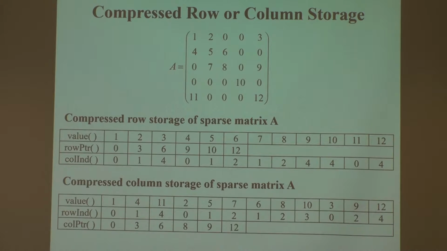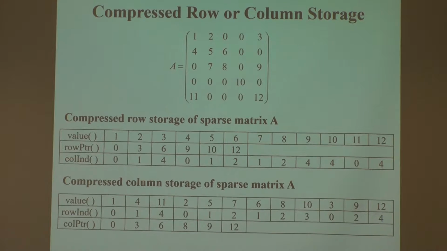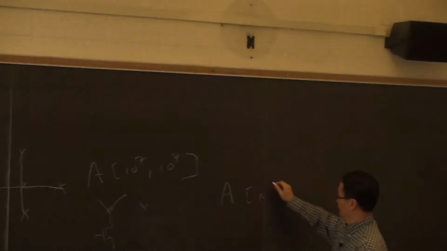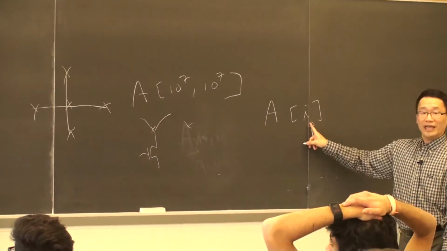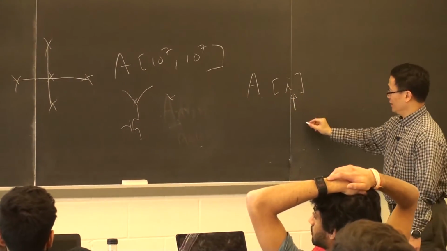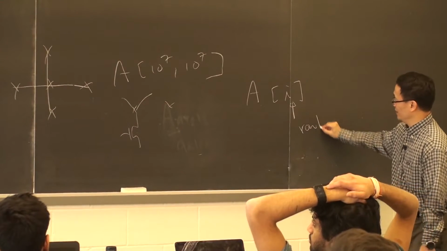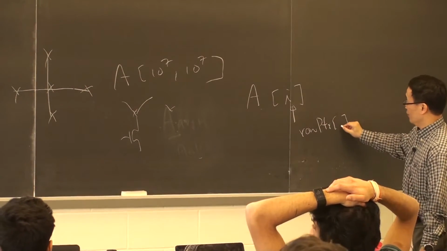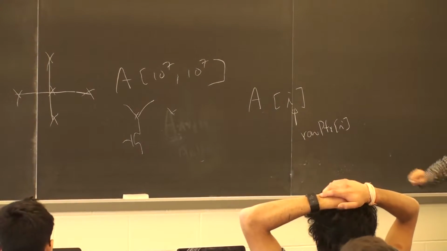Let me finish the introduction for this; I'm going to have you do the programming immediately. This is naturally an increment. When you write your program, this thing is nothing but your row pointer, or row index.